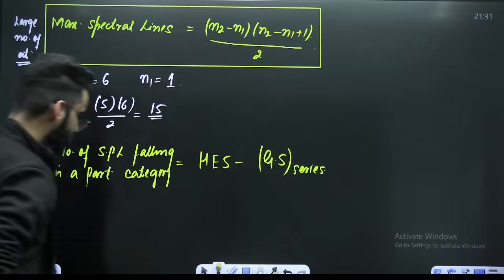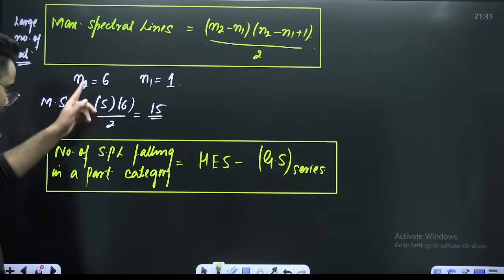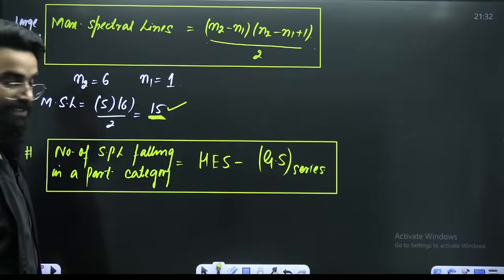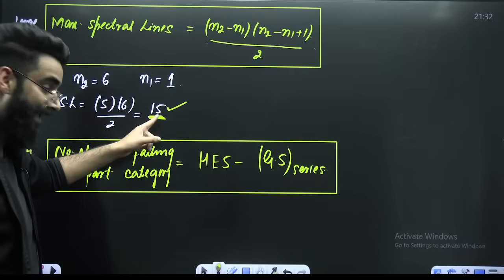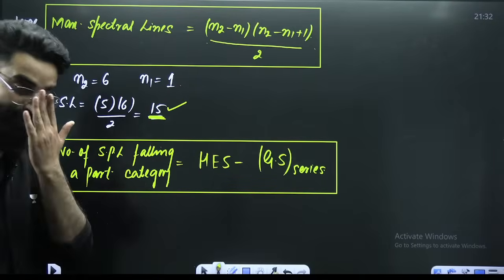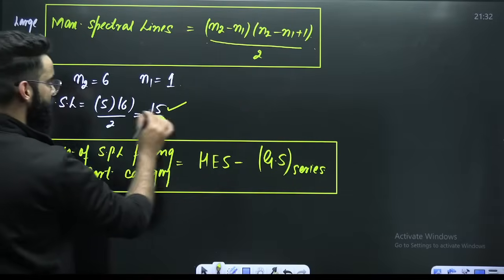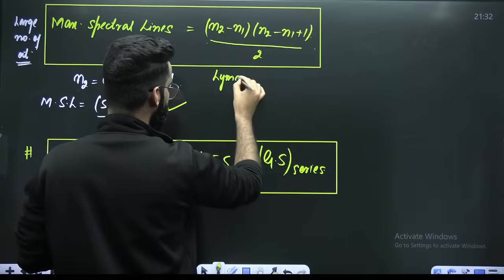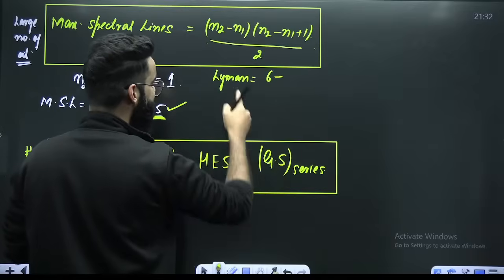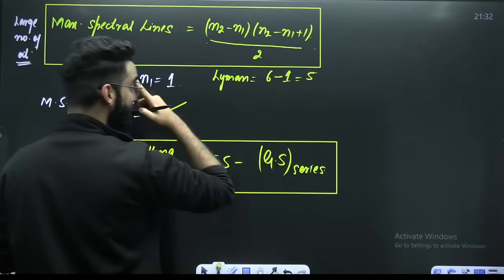What does that mean? For example, in the question I gave you, the electron was going from 6 to 1. In total, it emitted 15 radiations, 15 spectral lines. Out of these, some fall in Lyman, some in Balmer, some in Paschen. To check how many fall under the Lyman category, it is the higher energy state, that is 6, minus the ground state of Lyman, which is 1. So out of 15, 5 spectral lines will fall in the Lyman series.